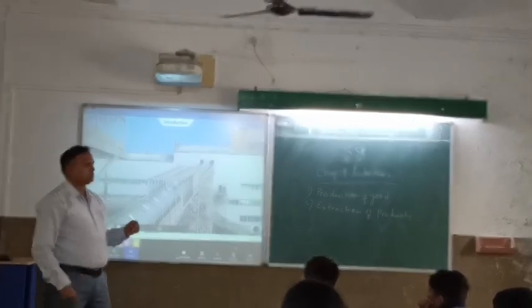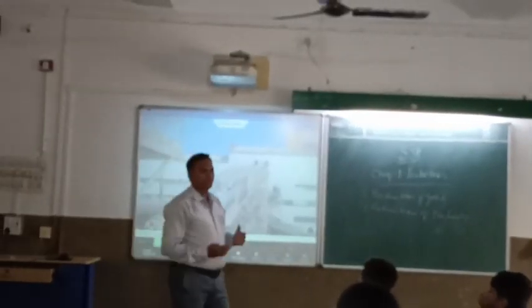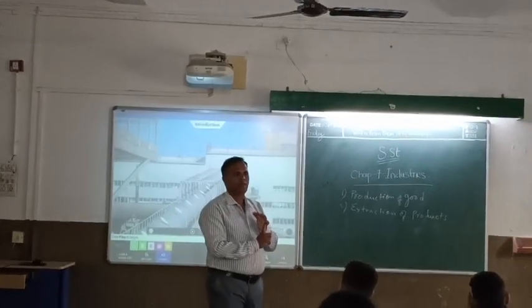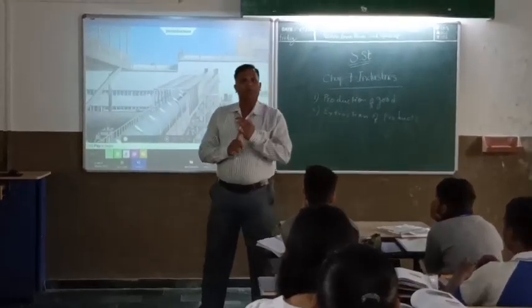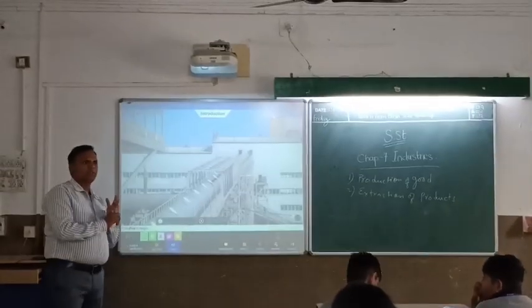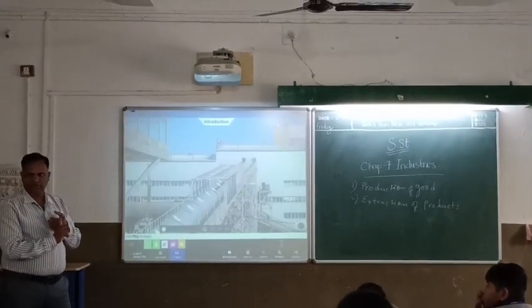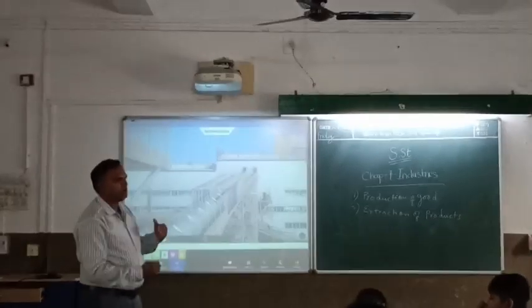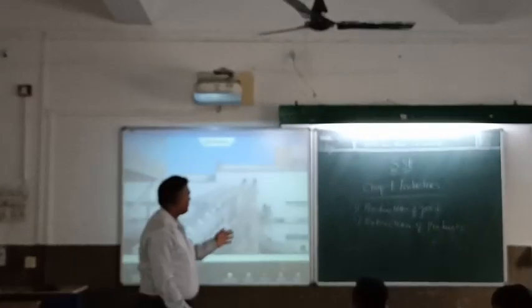There are different industries: agro-based industries, mineral-based industries, marine-based industries, forest-based industries. One by one, we are going to study them here.